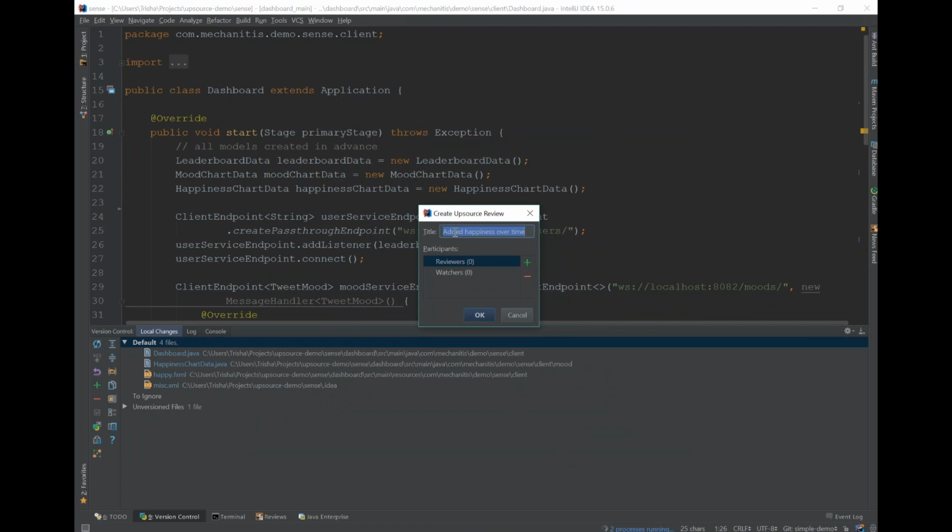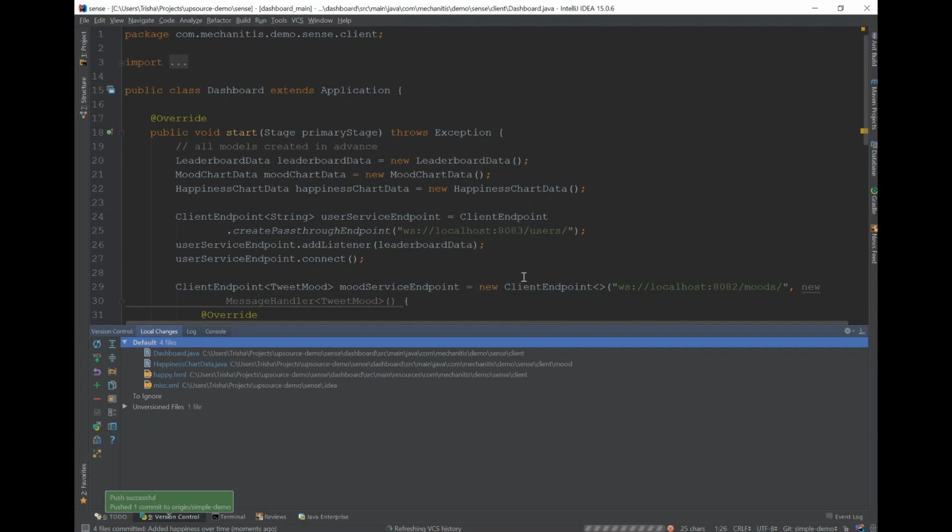And I can change the title of my code review. I don't know, new feature, card, whatever the idea of the feature is. Obviously, I should really be adding a reviewer, so from here I can add a reviewer. I have a list of all the reviewers available for this project. For the sake of simplicity here, I only have 3 reviewers. So let's add a reviewer as my reviewer. Let's go ahead with that.